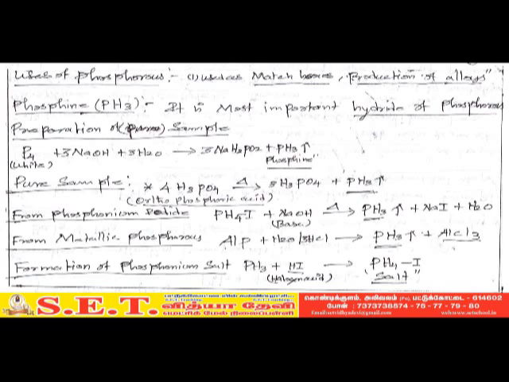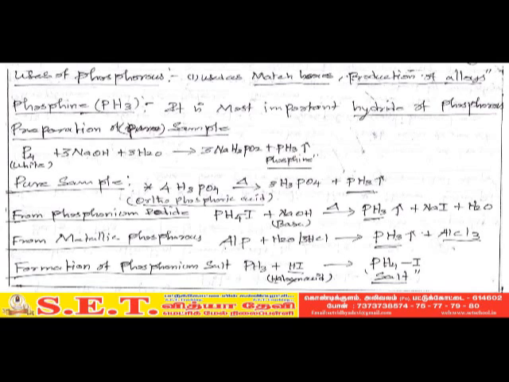Its molecular formula is PH3. It is the most important hydride of phosphorus. Its preparation: phosphorus reacts with sodium hydroxide and water to give sodium hypophosphite and phosphine.